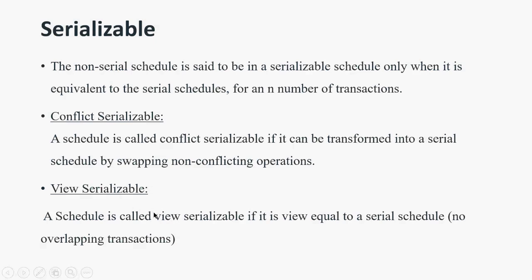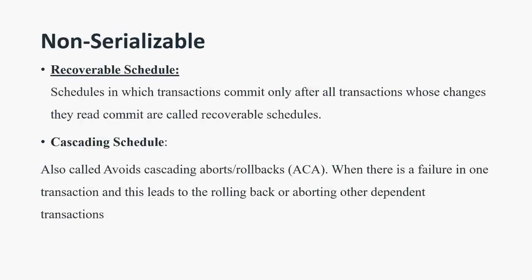And a view serializable schedule is nothing but a schedule that is called view serializable if it is view equal to a serial schedule. View equal to a serial schedule in the sense this is actually not a serial schedule, but because of the framing of the operations, or because of the continuous reads, or because of the types of operation in these transactions, it looks like a serial schedule. So that you call a view serializable schedule.